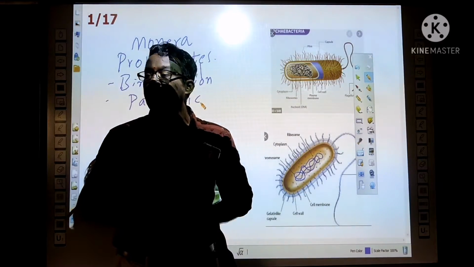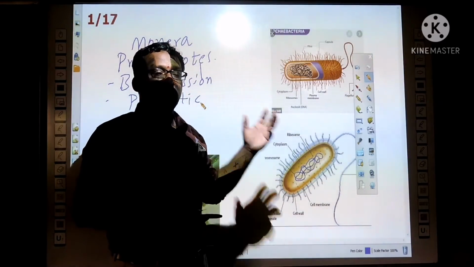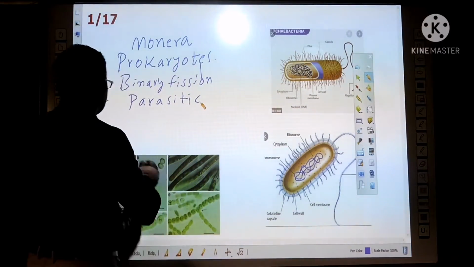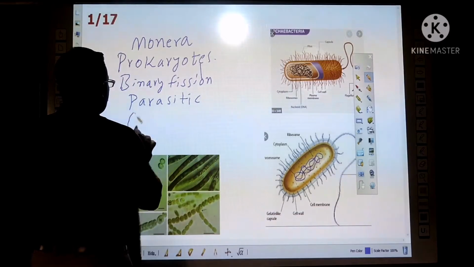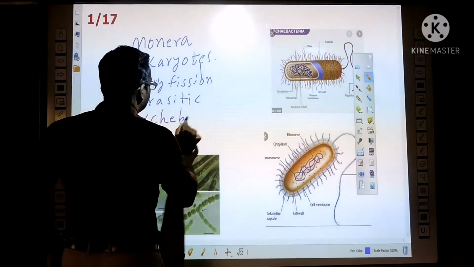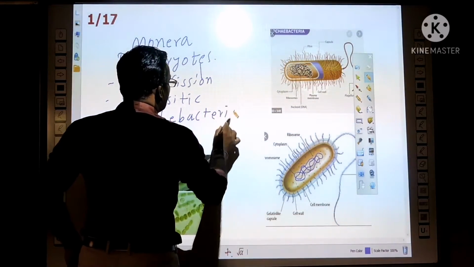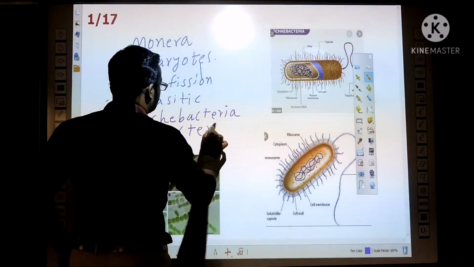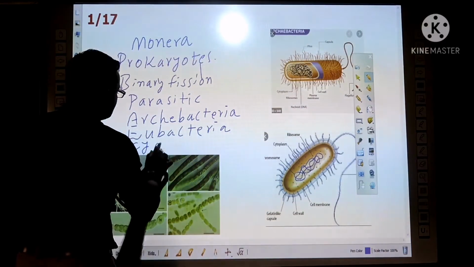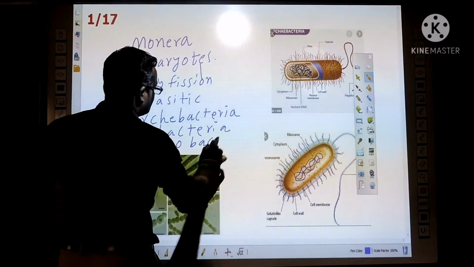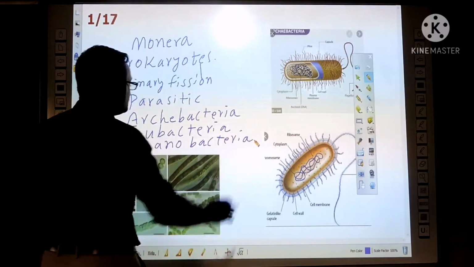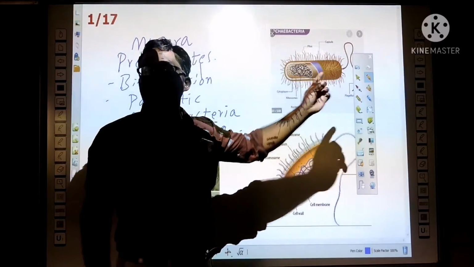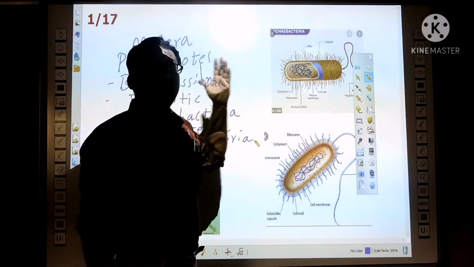Based on their body design, there are three groups in this kingdom: the Archaebacteria, Eubacteria, and the Cyanobacteria. In Archaebacteria, from their origin on the earth, there has been no evolution.